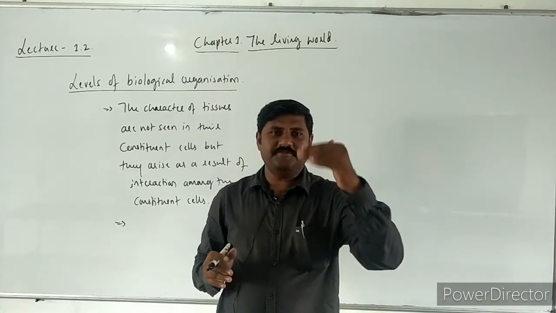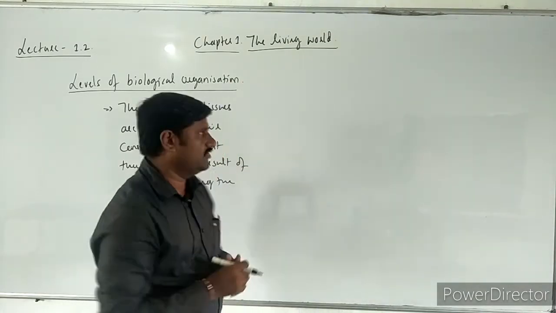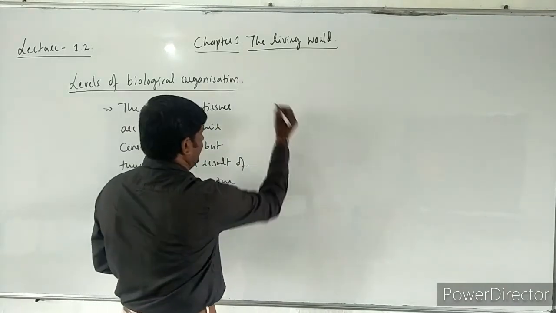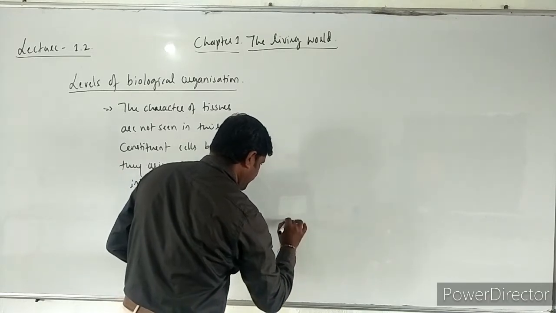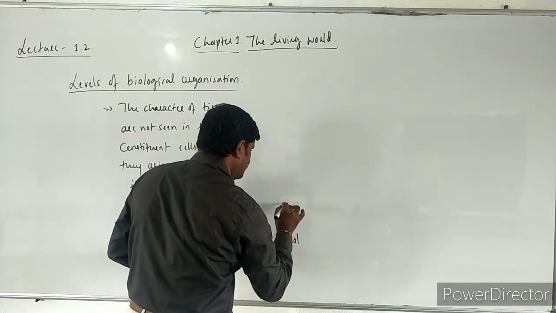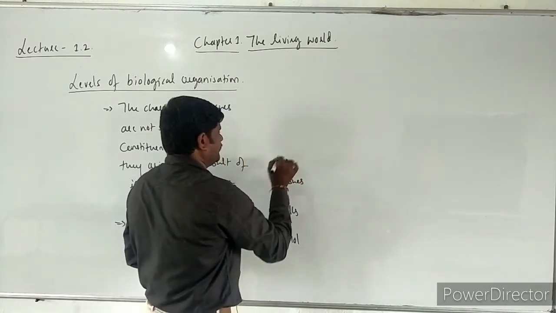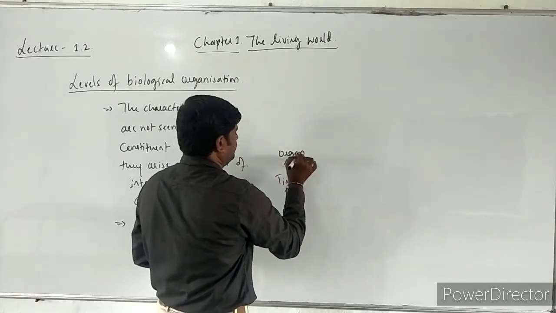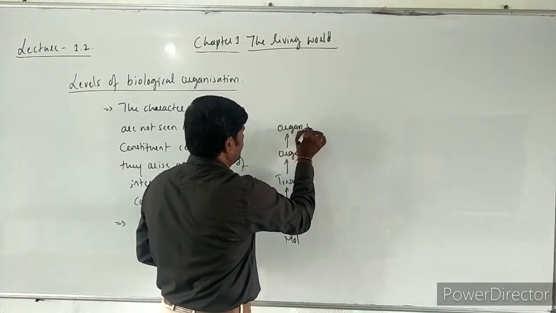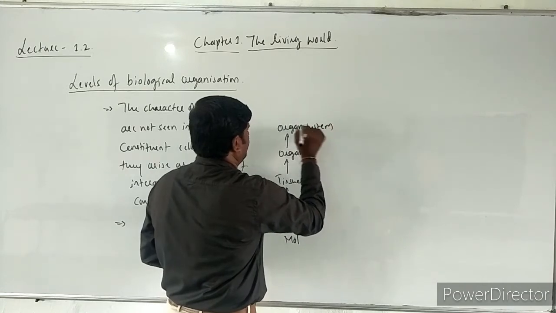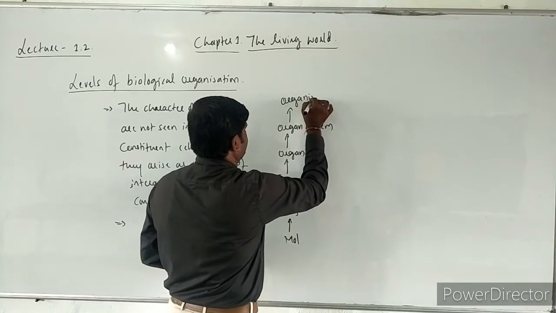This is how different levels of biological organization that we see over here. Molecules together form cells, cells together form tissues, tissues together form organs, organs together form organ systems, and organ systems together form an organism.